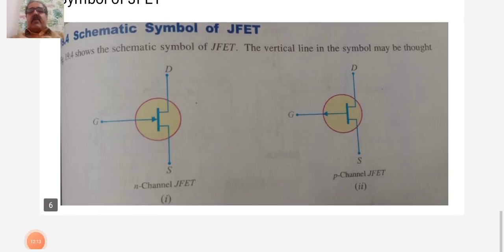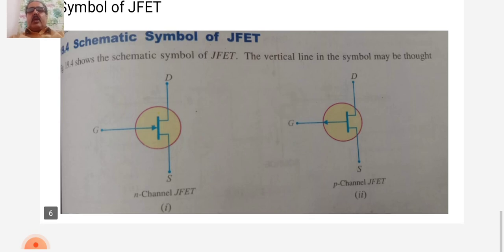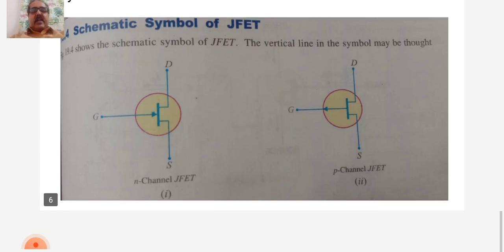The JFET device has not only taken over the function of the vacuum tube, but it is now also replacing the bipolar transistor as the most widely used semiconductor device. As an amplifier, the JFET has higher input impedance than that of a conventional transistor. That means you can say that it generates less noise and has greater resistance to nuclear radiation.